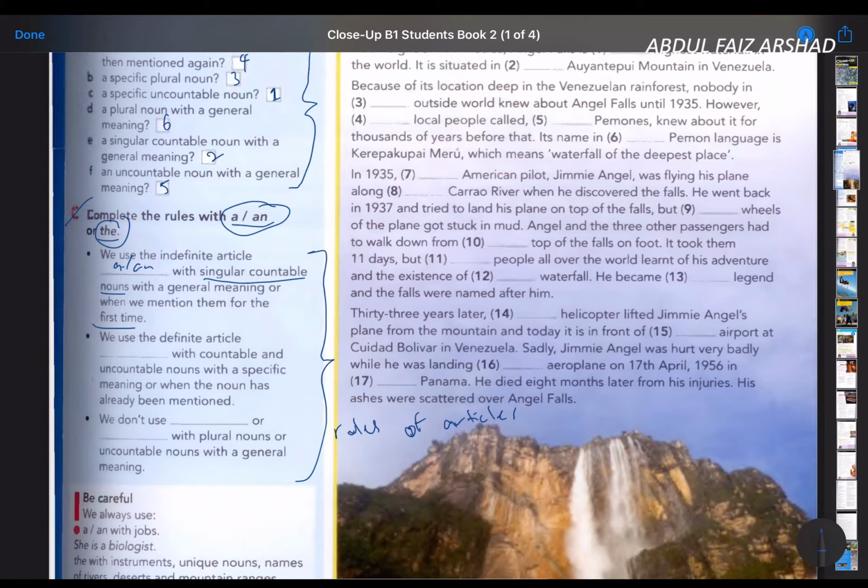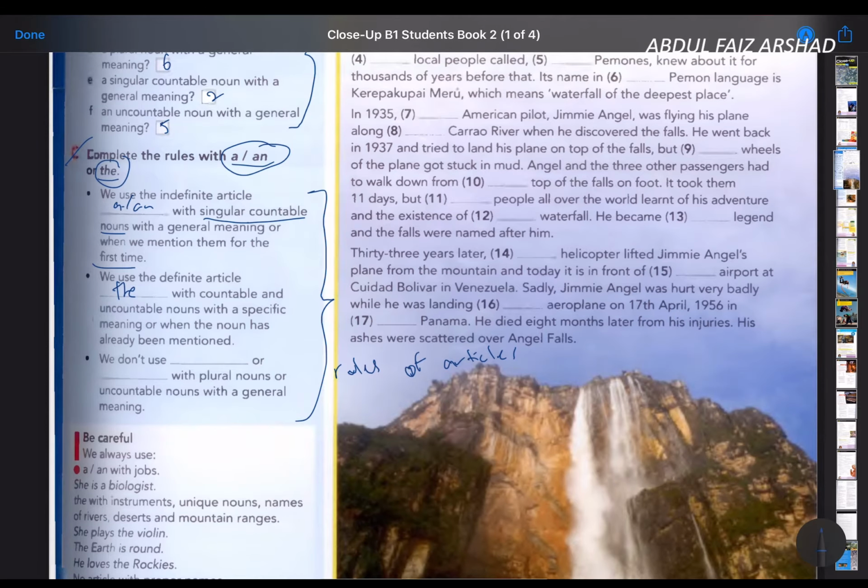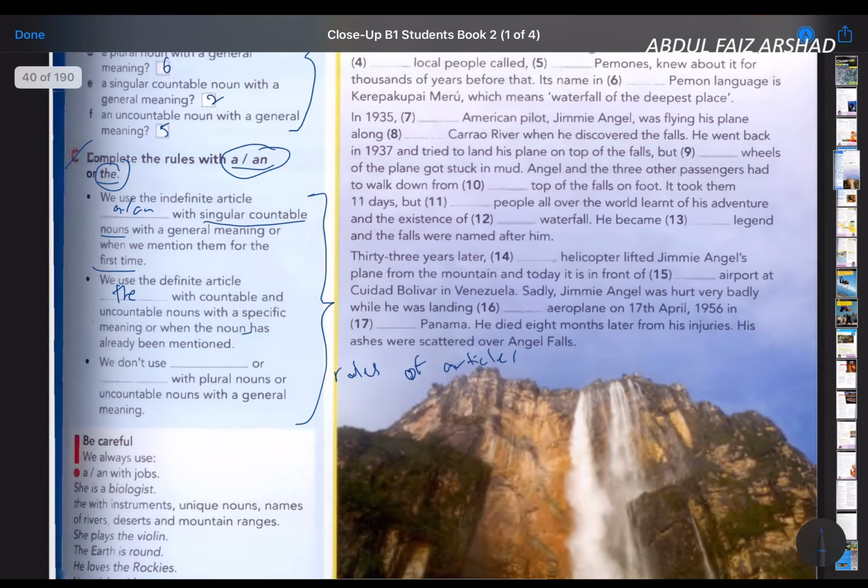And then we use the definite article "the" with countable and uncountable nouns with a specific meaning. Benda yang kita spesifik, kita dah memang dah betul-betul cakap pasal spesifik benda, and the noun has already been mentioned. Maksudnya kita dah sebut dah benda tu dulu sebelum. Nanti we will look at the answer for the next exercise.